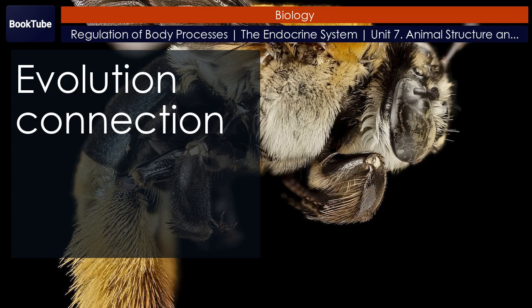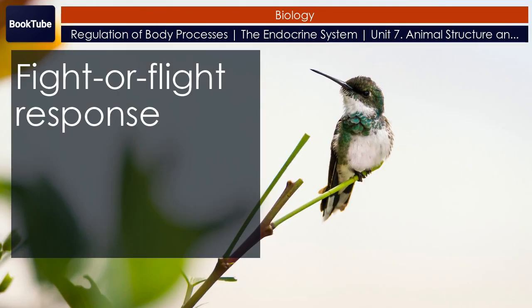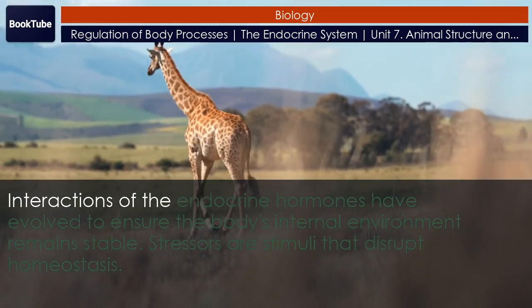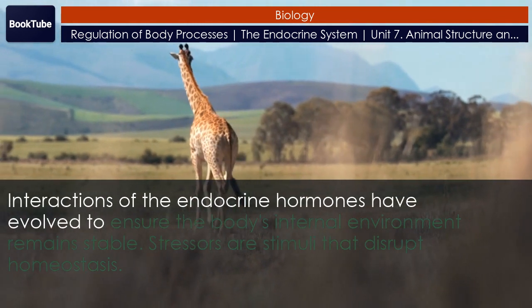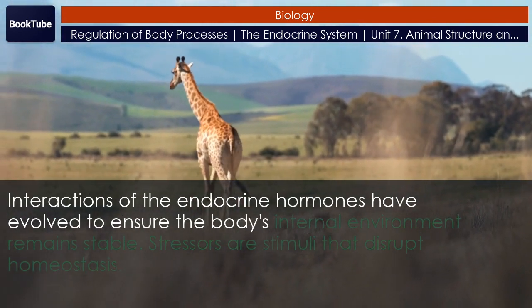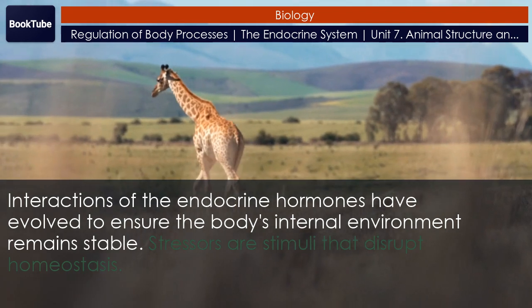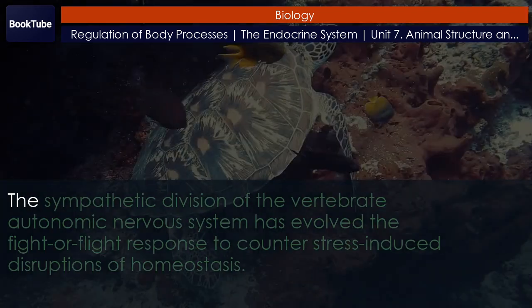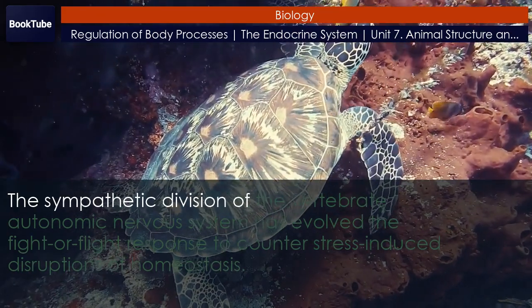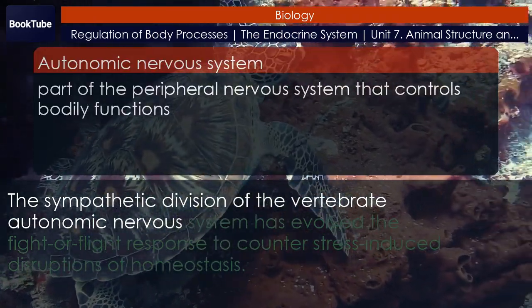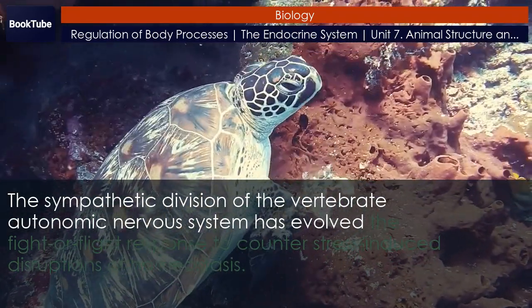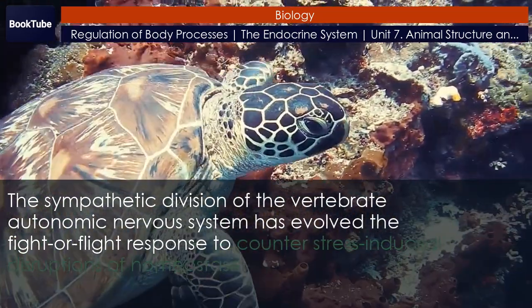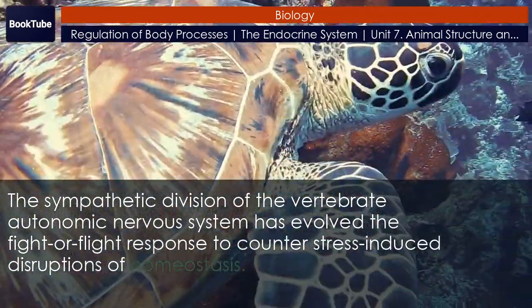Evolution connection: fight or flight response. Interactions of the endocrine hormones have evolved to ensure the body's internal environment remains stable. Stressors are stimuli that disrupt homeostasis. The sympathetic division of the vertebrate autonomic nervous system has evolved the fight or flight response to counter stress-induced disruptions of homeostasis.